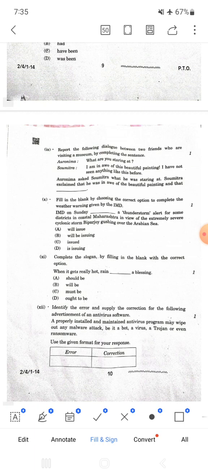Tenth one, the answer is will be issuing, because it's something that is going to happen in future for some couple of time, and therefore we go with future continuous tense.